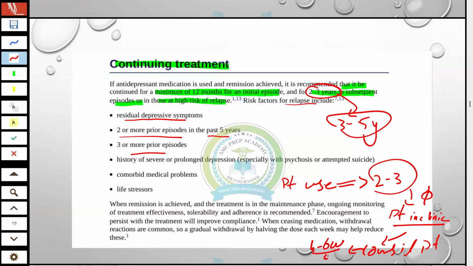After 4 to 6 weeks of use, it will produce its effect. So this is important: SSRI will take time to produce its effectiveness.